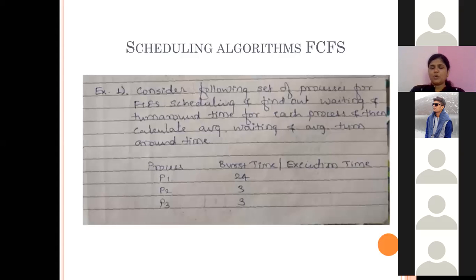So for P2, the waiting time will be 0. For P3, the waiting time will be 3. And for P1, the waiting time will be 3 plus 3, 6. That means the average waiting time will be 0 plus 3 plus 6, divided by 3, and the average will be 3.